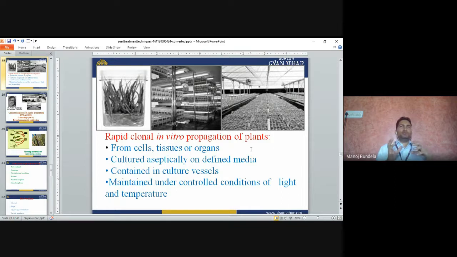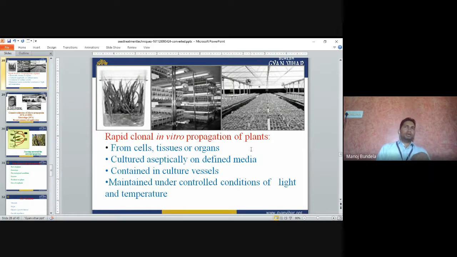In tissue culture, we are providing convenient conditions for the plants. We are applying the nutrients and providing everything to the plants, and the plants take everything. But if we directly send them into the field, then the plant will die. So when the plants develop in tissue culture, after that we keep the plant for hardening.